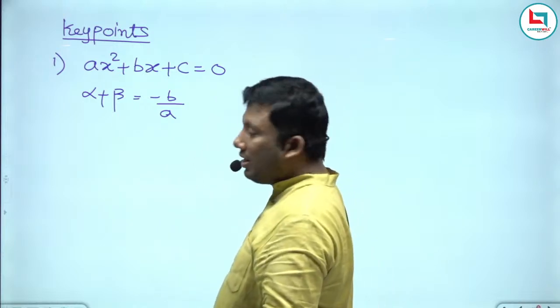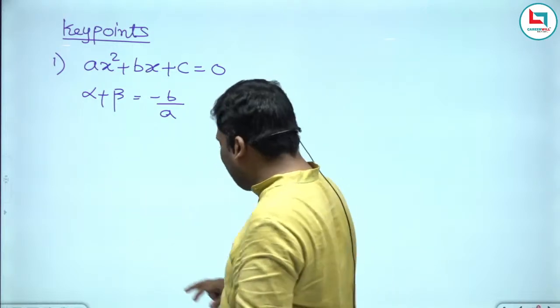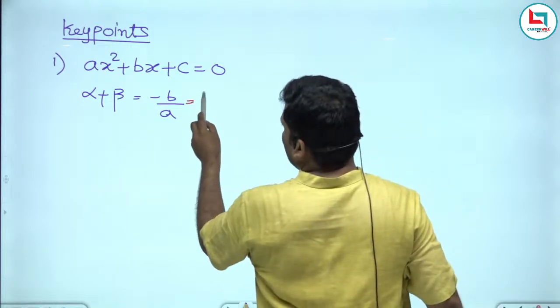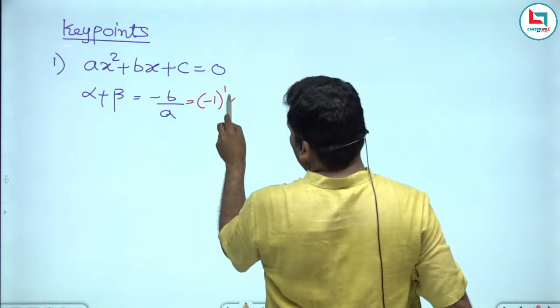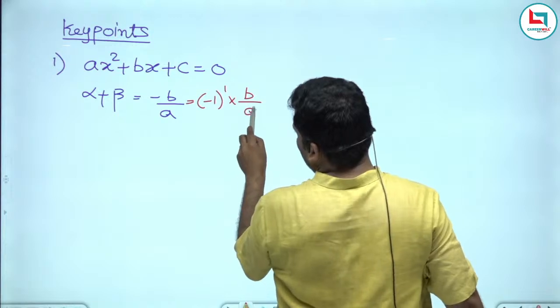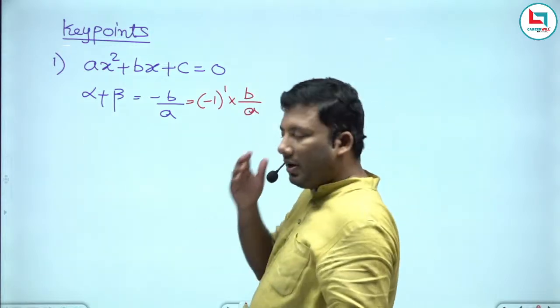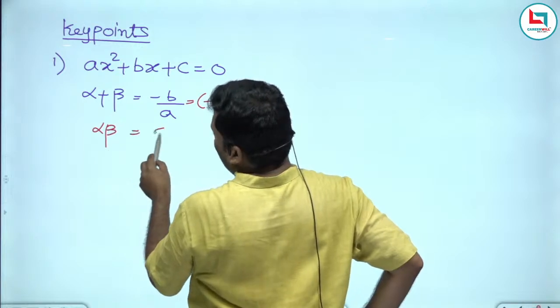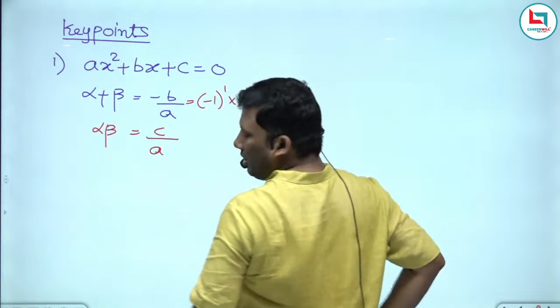I will write it like this so that you will understand: minus 1 power 1 into b by a. Then the product of the roots is c by a.